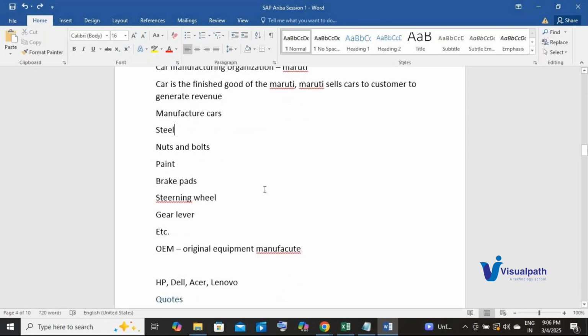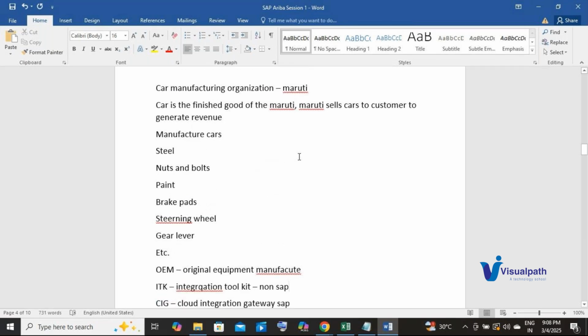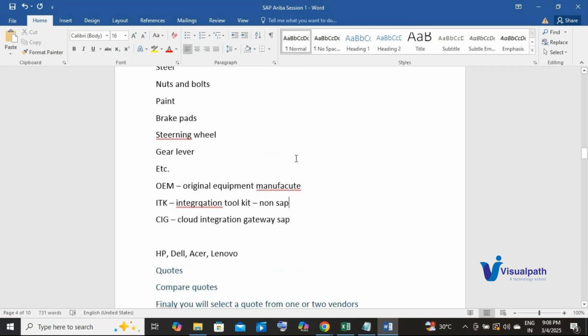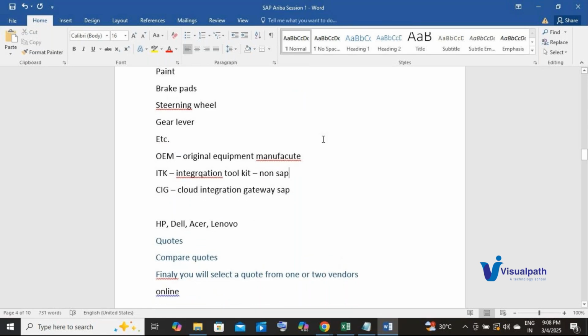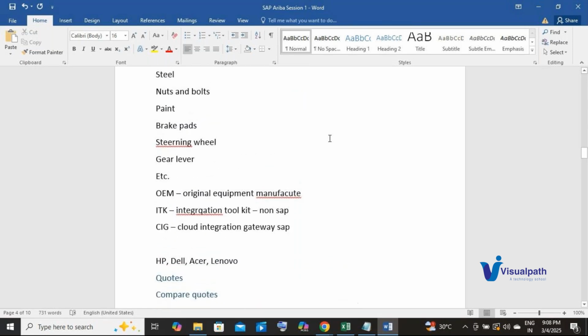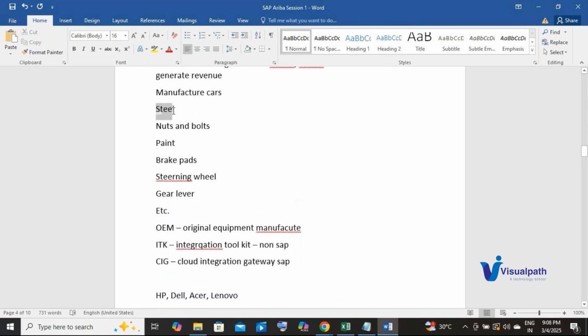Understood? Okay. Everyone clear with the difference between direct and indirect procurement? Okay, so we understood what is direct procurement and what is indirect procurement. We know the examples of direct procurement and indirect procurement. Direct procurement examples like procuring steel to manufacture the car.